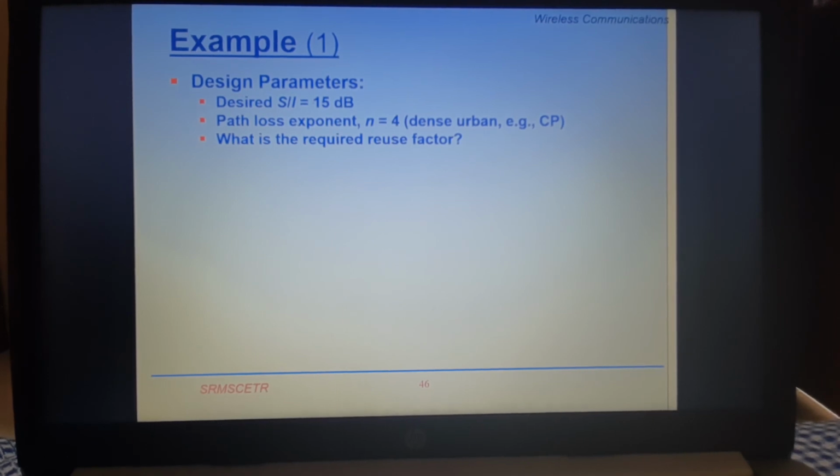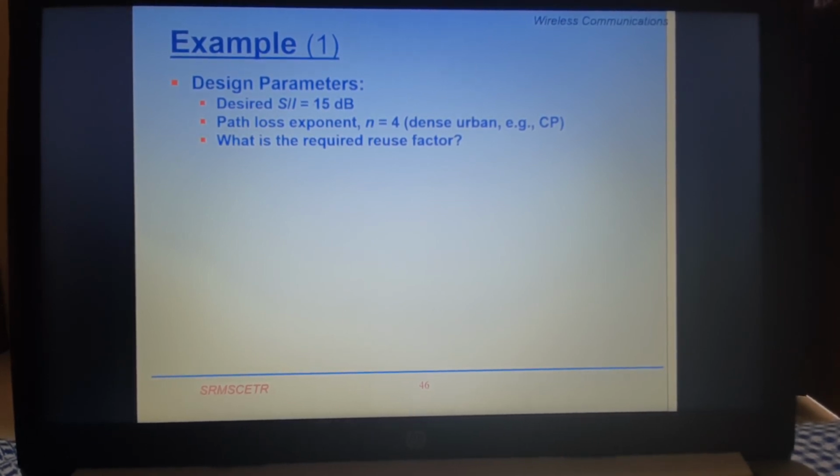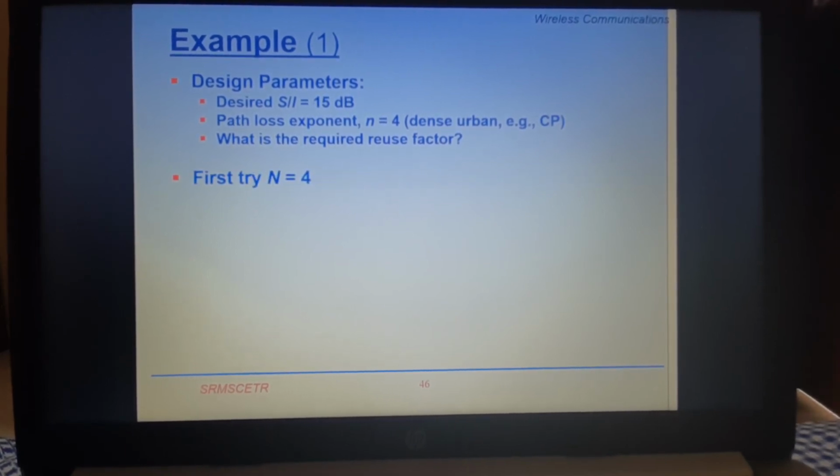It is a design parameter. So there is a numerical problem. Let us assume the desired S/I is equal to 15 dB, which you want to maintain, and the path loss exponent n is equal to 4. I am talking about a dense urban area such as Connaught Place in Delhi. Here we have to determine the required reuse factor. So firstly we will try N equal to 4. There is a hit and trial method by which you can determine the value of capital N, and after that you can determine the reuse factor 1/N.